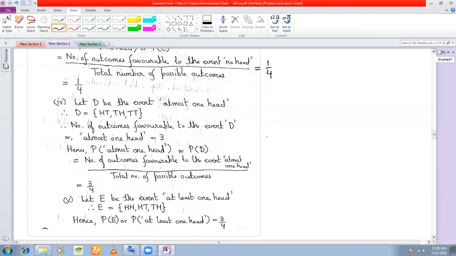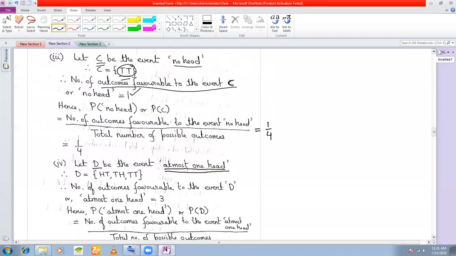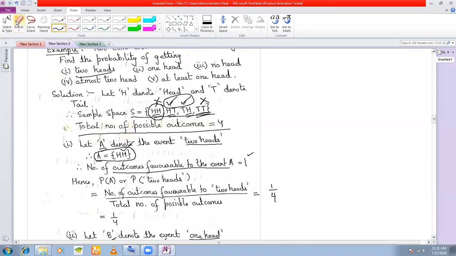Let us look at the next one. The question was find the probability of getting at most one head. See, so that is why I have defined the event D as at most one head. Okay, and at most one head means what? Look at the sample space once again. Let me just erase.